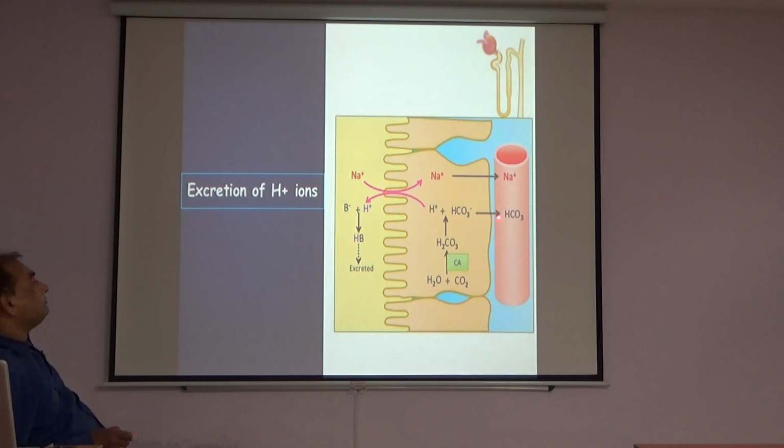The bicarbonate ion goes to the blood, but this hydrogen ion helps in acidification of urine and goes to the tubular lumen with the help of the sodium-hydrogen exchanger, which exchanges sodium with the hydrogen ion. So this hydrogen ion is excreted, and acidified urine is formed.